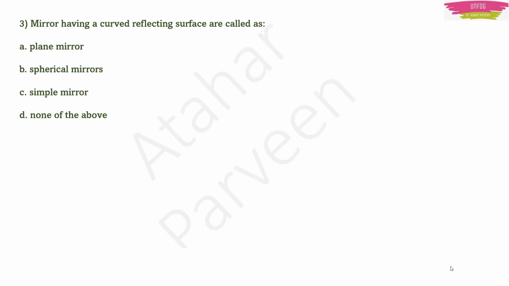Okay, the question is, mirror having a curved reflecting surface are called as. So what are the mirrors having the curved reflecting surface called as? It's a very simple question, right? They are spherical mirrors. I told you, right? They can ask you simple questions also. They can ask you tougher questions also. I am touching all types of questions in this lecture.